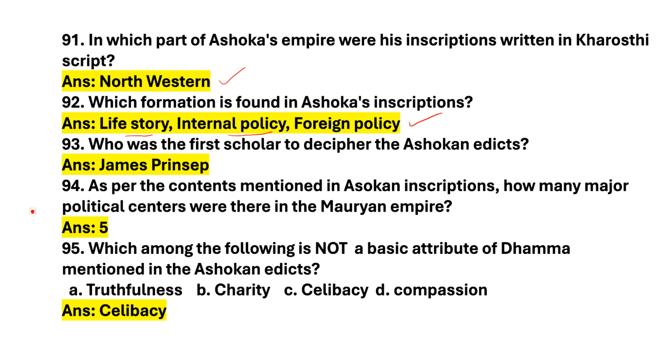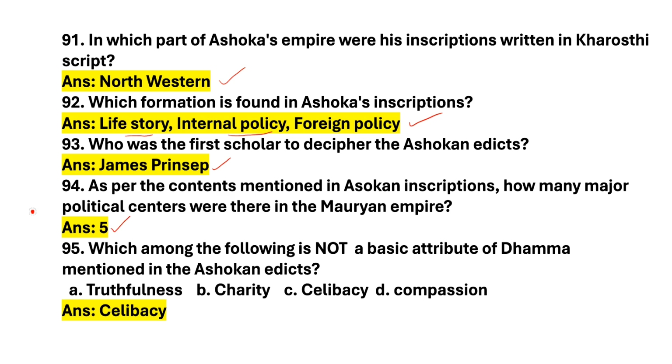Next question. Who was the first scholar to decipher the Ashokan edicts? Answer is James Prinsep. Next question. As per the contents mentioned in Ashokan inscriptions, how many major political centers were there in the Mauryan Empire? Answer is 5.